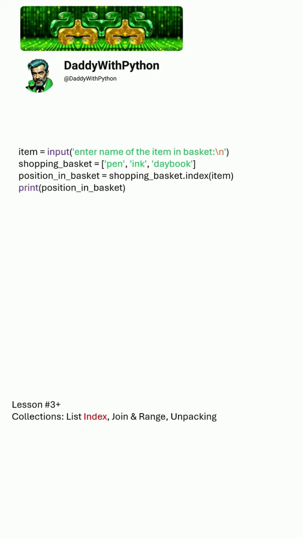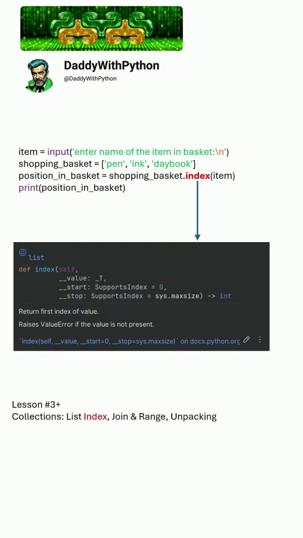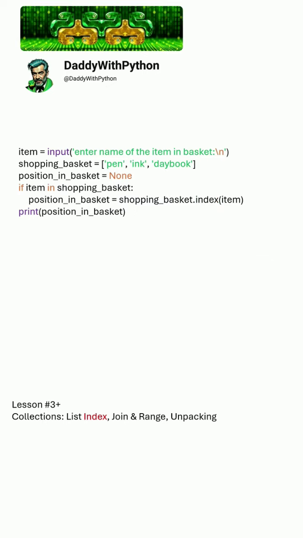Should work fine. But what if the user entered a nonexistent item? If you look in the docstring of the index method, you can see that in this case it will throw an exception. To avoid this situation, first we need to check if the item entered by the user really exists inside the basket by adding the next few lines of code. Now if the item exists, the program will return its index. If not, we will get None.